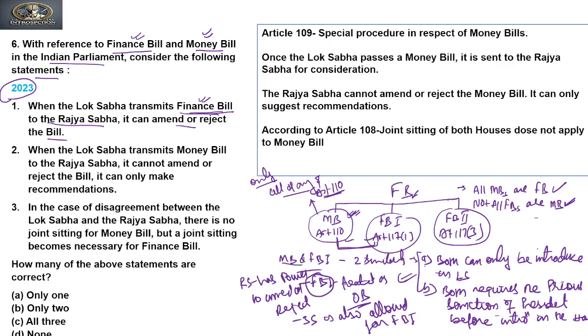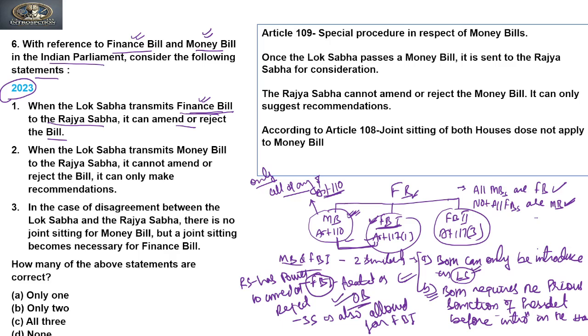So other than the two similarities between money bill and finance bill, that they can only be introduced in the Lok Sabha, and both require a previous sanction of the President before the introduction, there are no other similarities. It means there will be a different treatment for the finance bill, and the finance bill first, other than these two, will be treated as an ordinary bill.